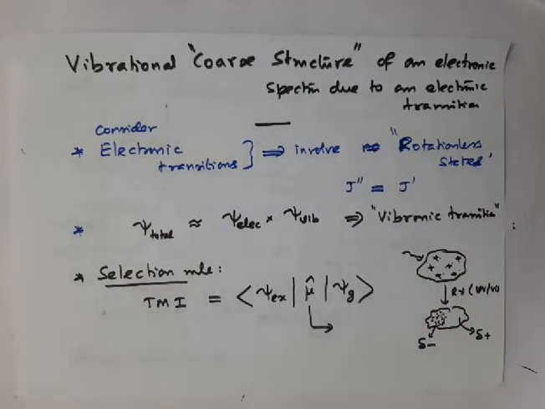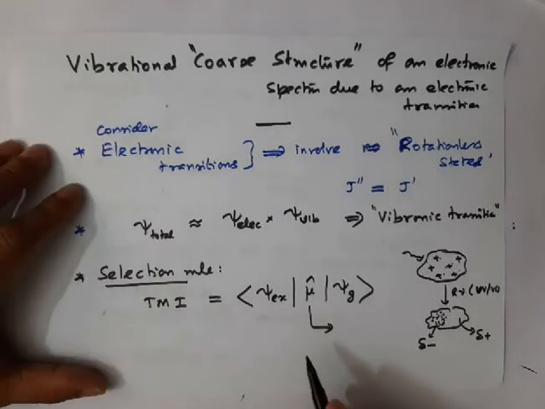If the molecule already has a dipole moment, the dipole moment will alter. If the molecule does not possess any dipole moment, for example a homodiatomic molecule, then when the molecule absorbs a photon, you will get a dipole moment due to the electron distribution and nuclear positions.